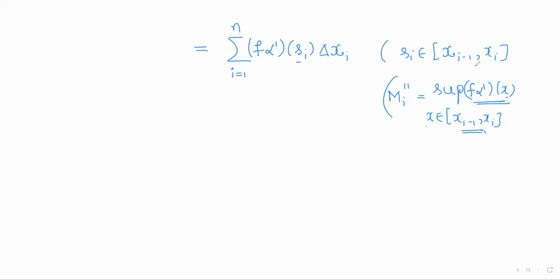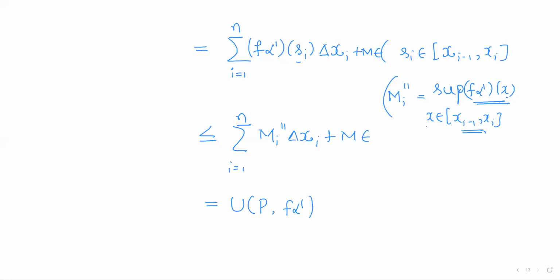So here si varies over this subinterval, so all these values will be less than or equal to mi double dash into delta xi, summation i running from 1 to n, plus m epsilon. Now what is this? Mi double dash is the supremum of f into alpha dash of x, so the sum will be nothing but the upper Riemann sum of the function f into alpha dash with respect to the partition P, plus m epsilon.